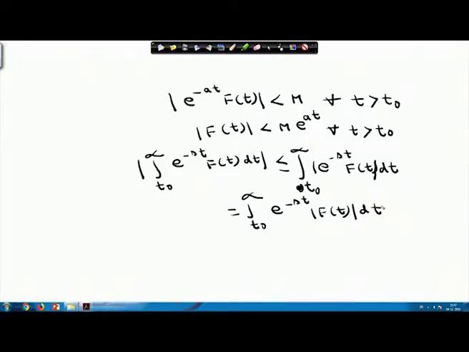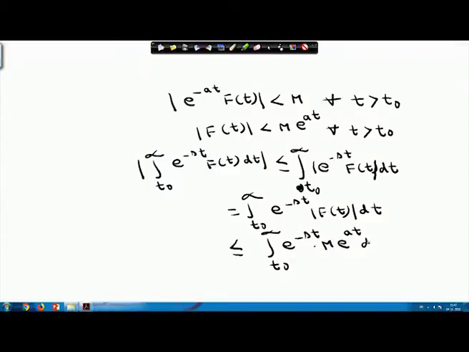And this modulus of f(t) is less than m e^(at), so this is less than or equal to the integral from t0 to infinity of e^(-st) m e^(at) dt.